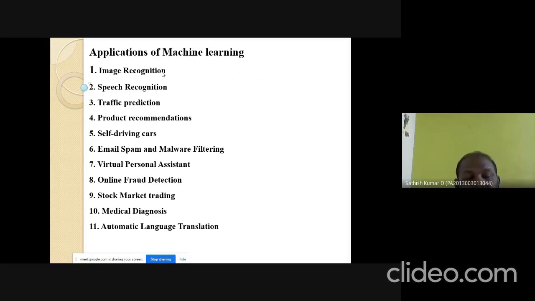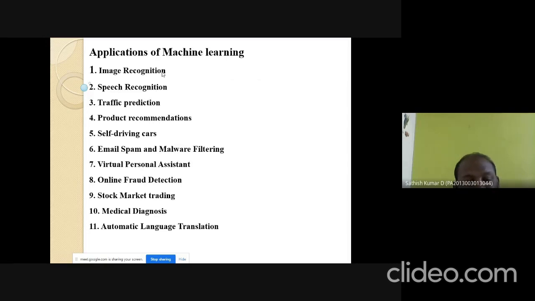Speech recognition means that with the help of speech, it can automatically perform things like a Google search. That is the concept of speech recognition. Traffic prediction means it automatically analyzes the traffic patterns of various days and various hours, and according to that, it gives suggestions to travelers. Product recommendations are mainly useful in market analysis. As I already told with an example, a person buying bread will automatically buy jam or butter. That is the best example for product recommendations.